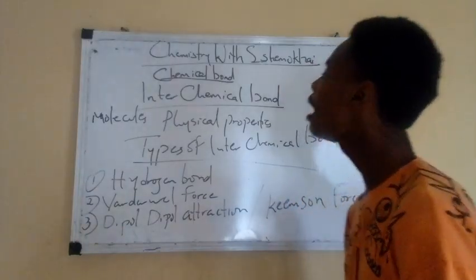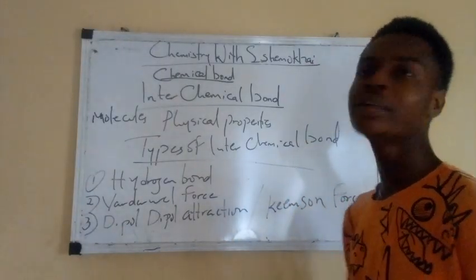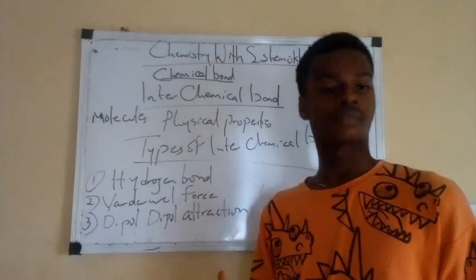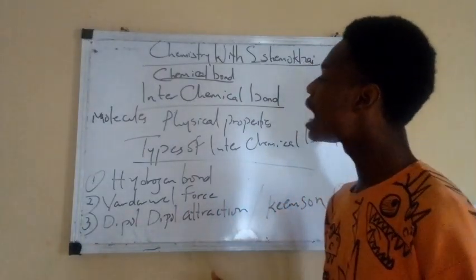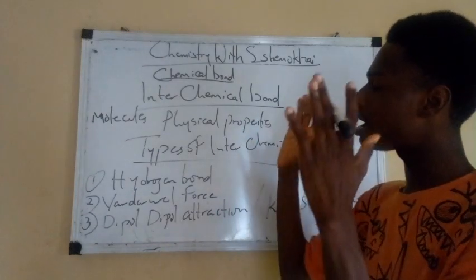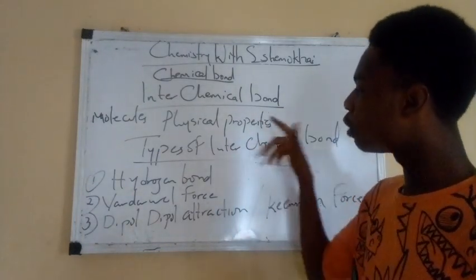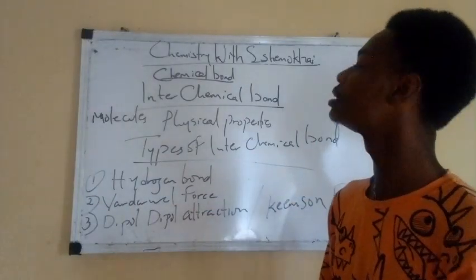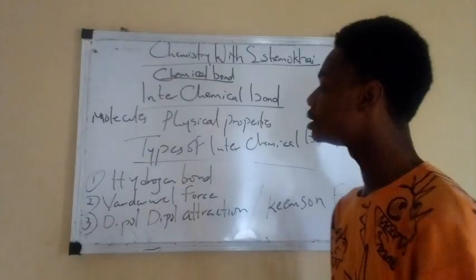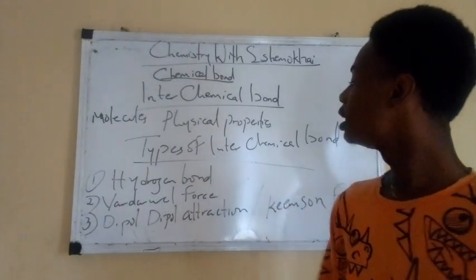Very good. Then we have intermolecular bond. This is a force of attraction that exists between molecules and is responsible for their physical properties. Intramolecular bond is responsible for their chemical properties; this one is responsible for their physical properties. Then we have three types of intermolecular bond.